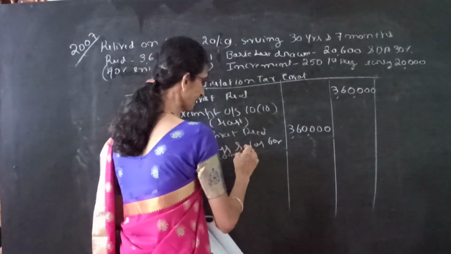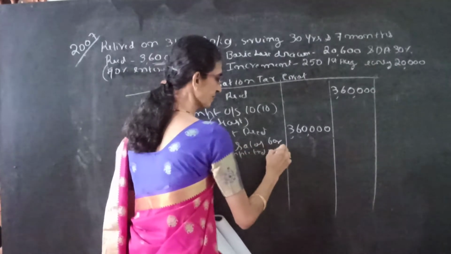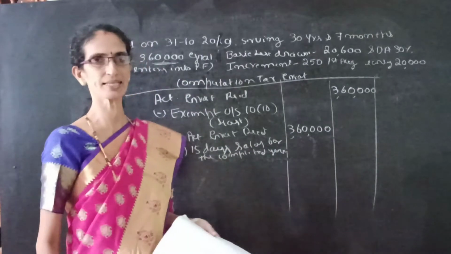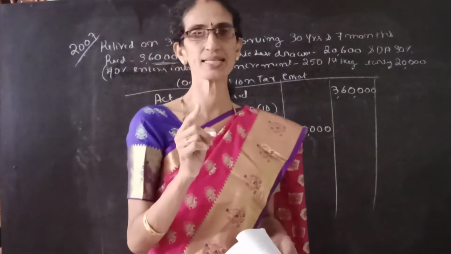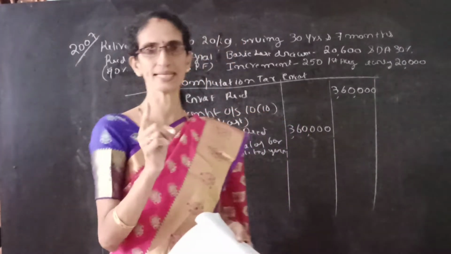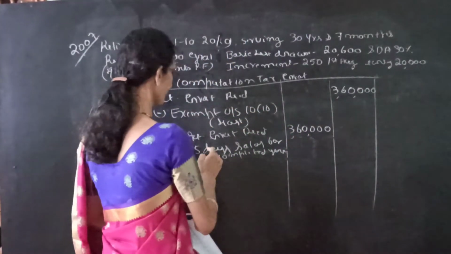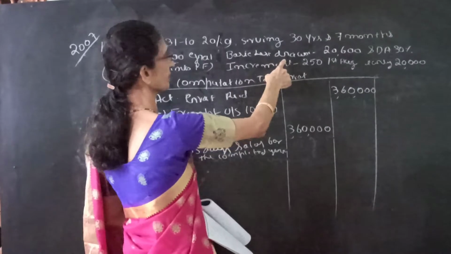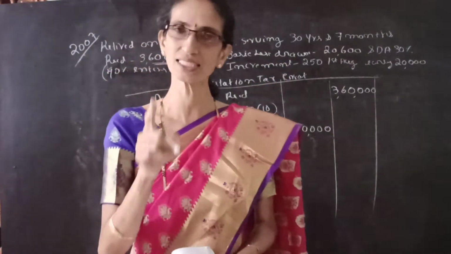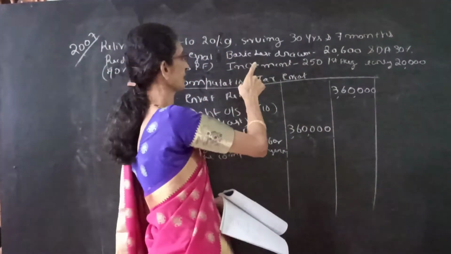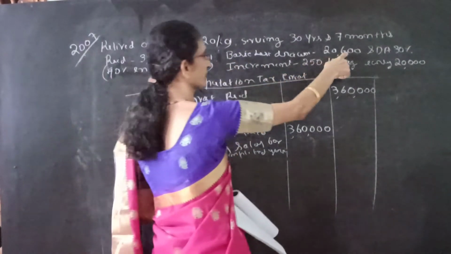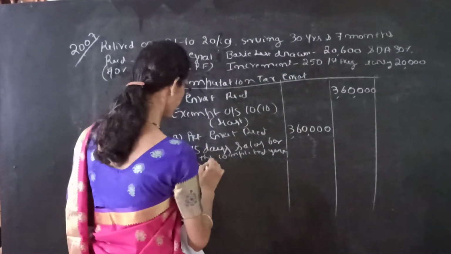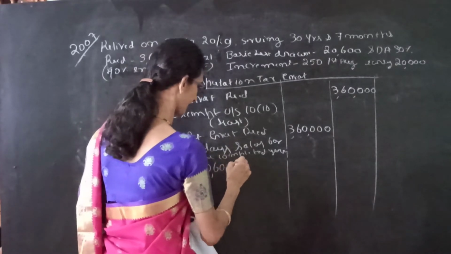So here once again, just remember, salary we mean here basic plus all type of DA. So here last drawn salary is given. Salary means salary last drawn. It is clearly given in the problem. His last drawn salary is 20,600.